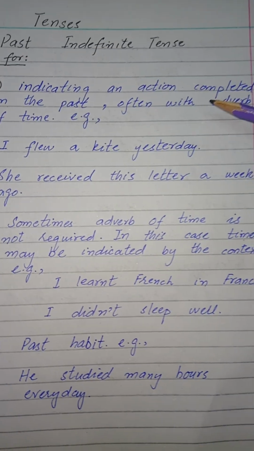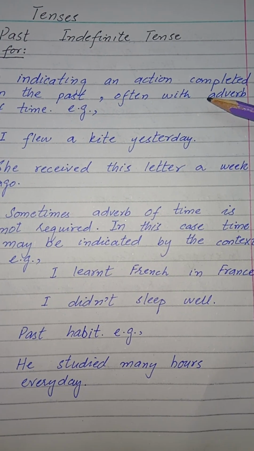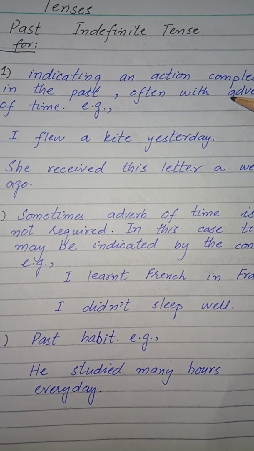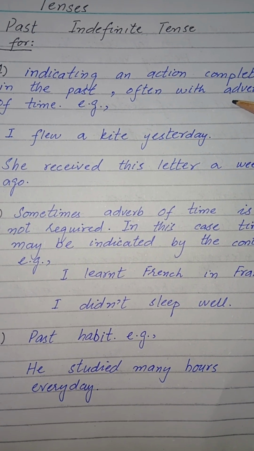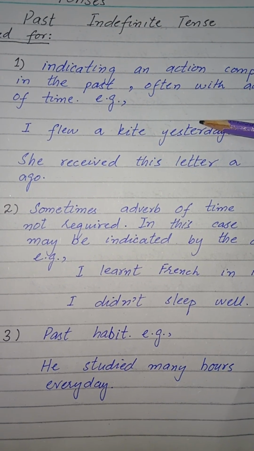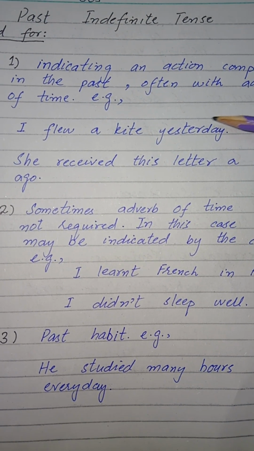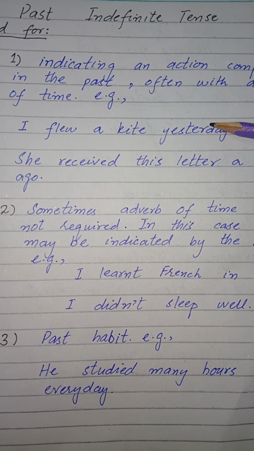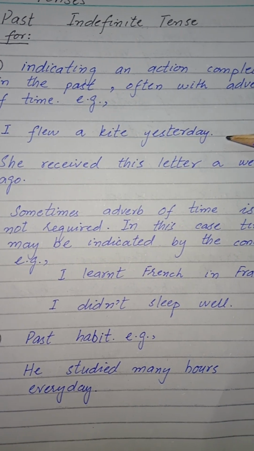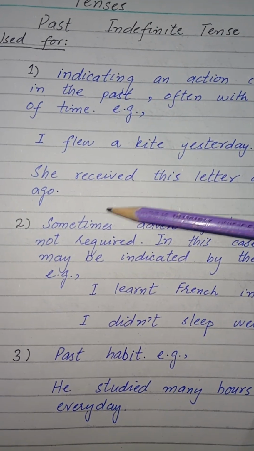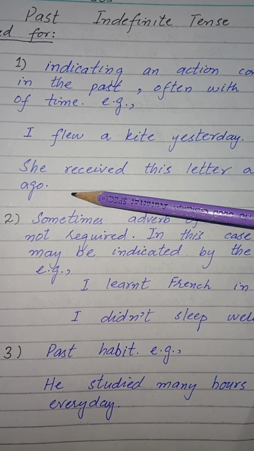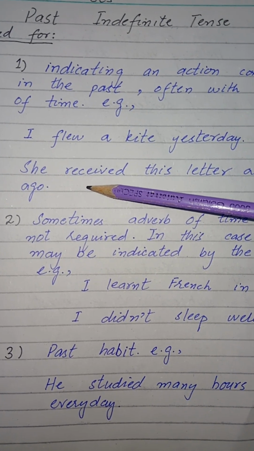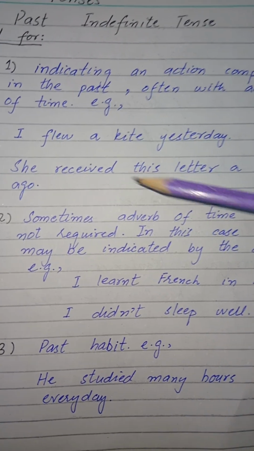First of all, past indefinite tense is used to indicate an action that was completed in the past, and it often occurs with an adverb of time. For example, I flew a kite yesterday. We are talking about yesterday, and yesterday is an adverb of time. She received this letter a week ago. Here the adverb of time is ago. We are talking about a past action by mentioning an adverb of time.